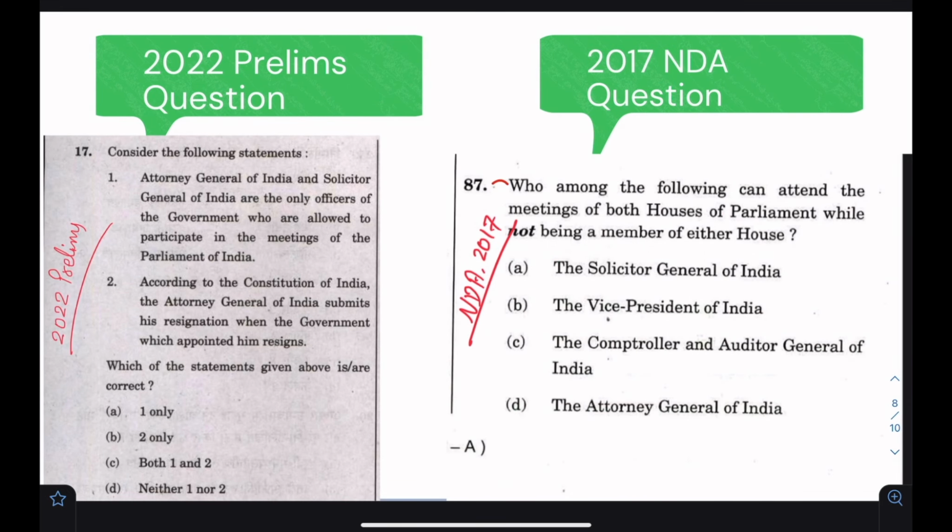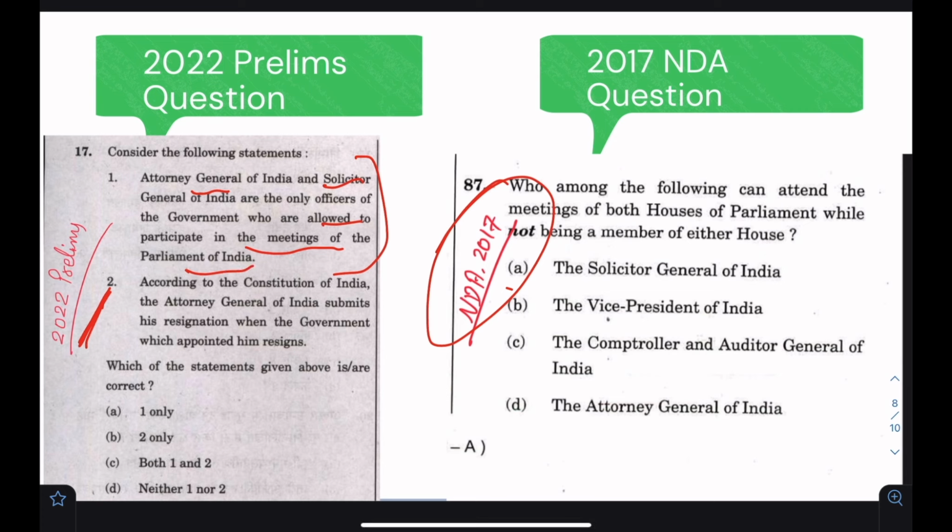Let's look at this NDA example. So I've given you an example of CDS, an example of CAPF, a UPSC PYQ, and now this NDA example, so that you can understand that all these question papers are very important. This was asked in 2022 prelims, where the first option says that the Attorney General of India and the Solicitor General of India are the only officers of government who are allowed to participate in the meetings of Parliament of India.